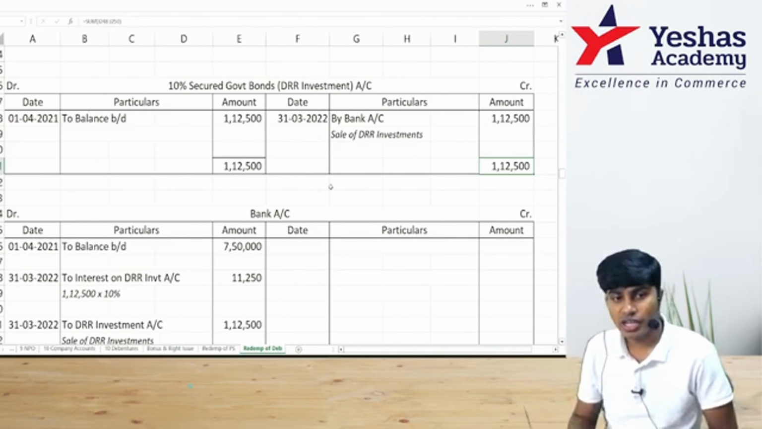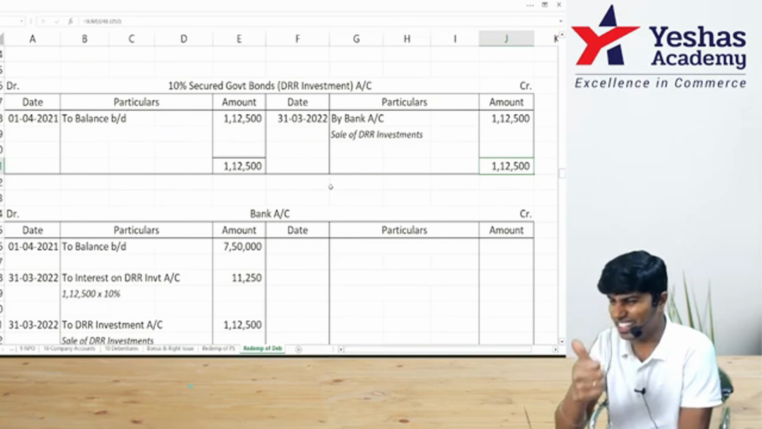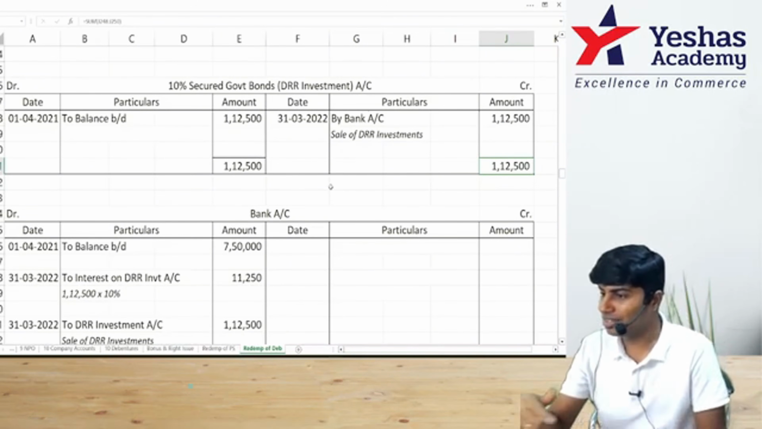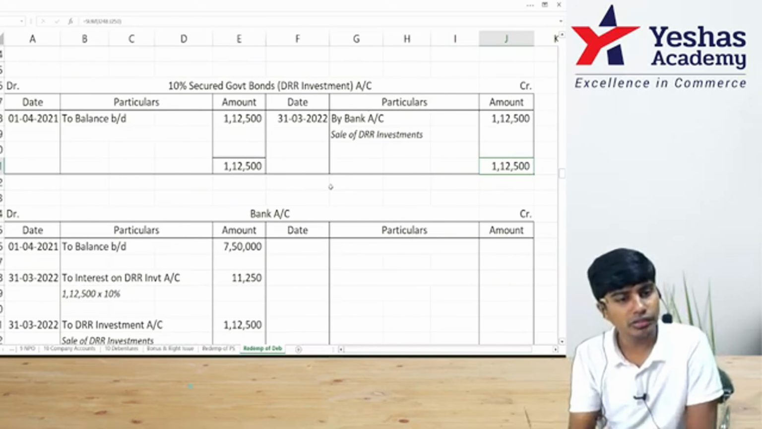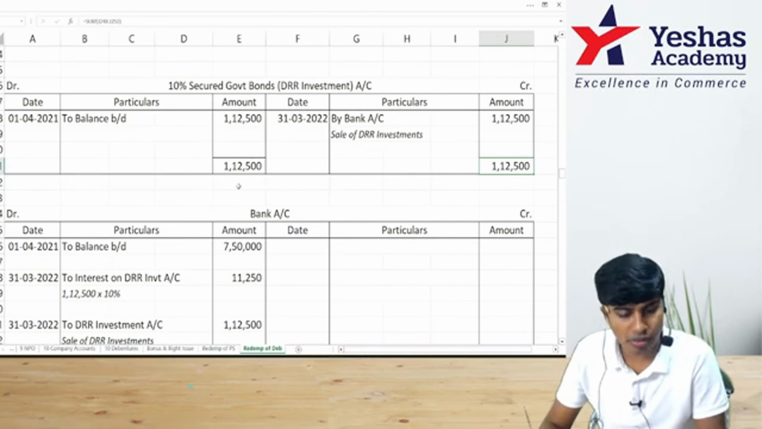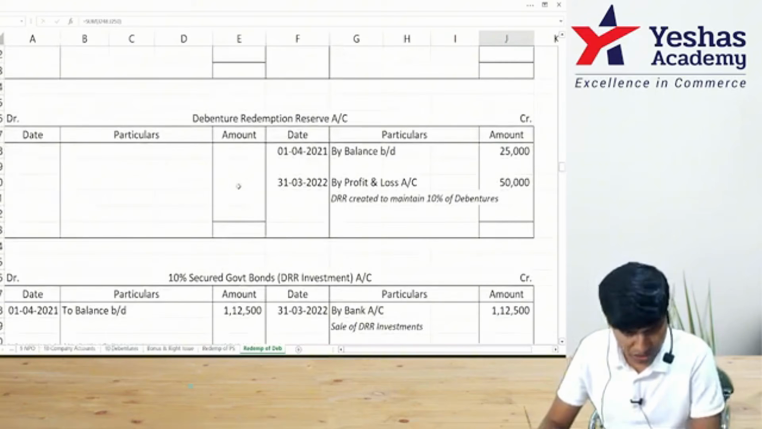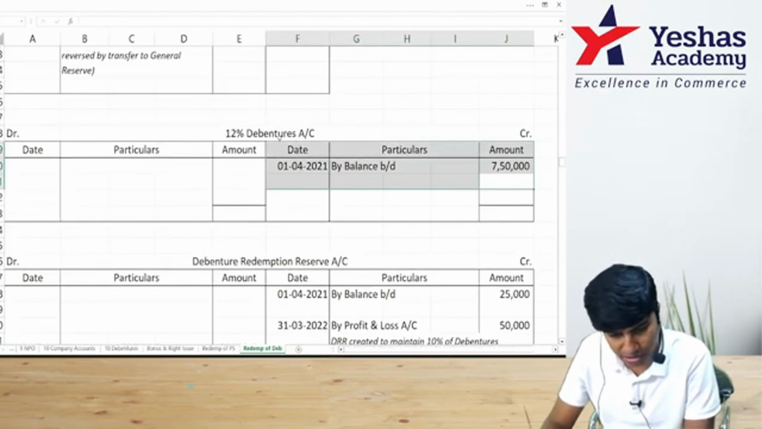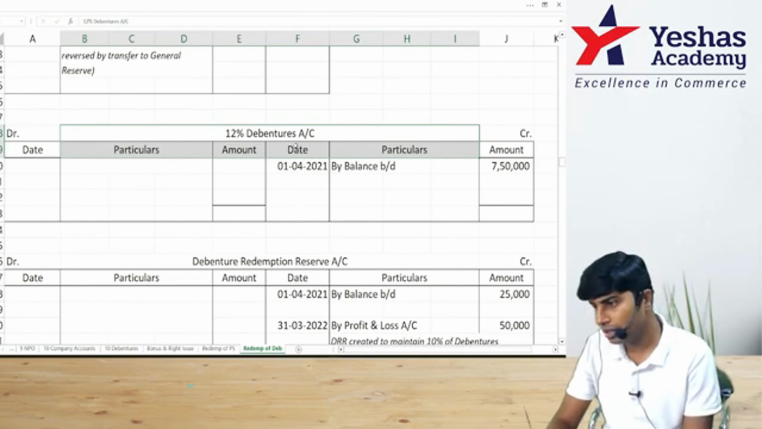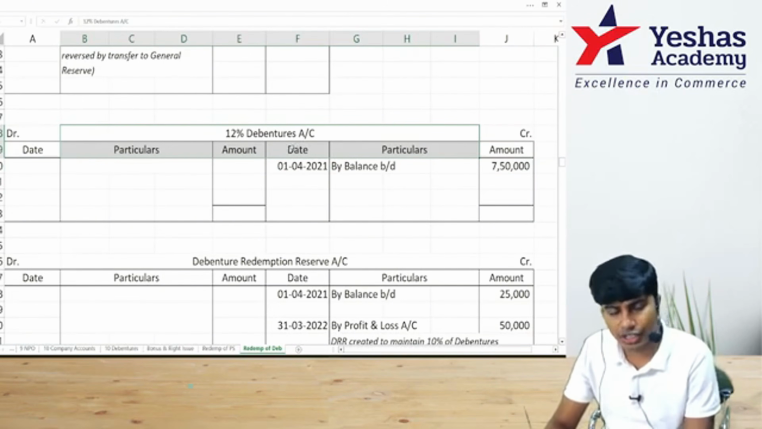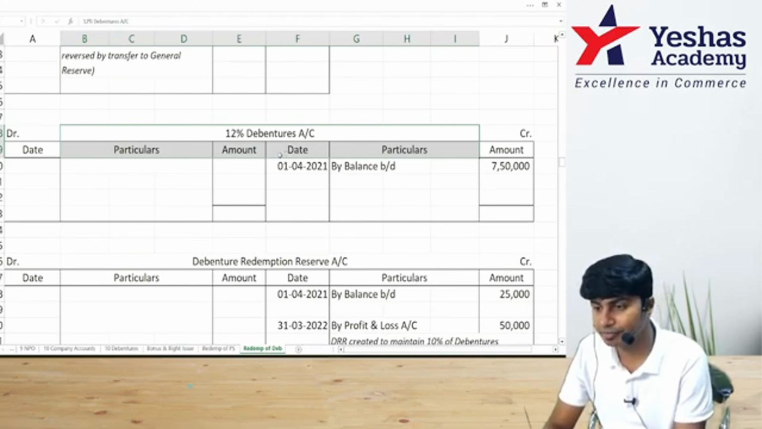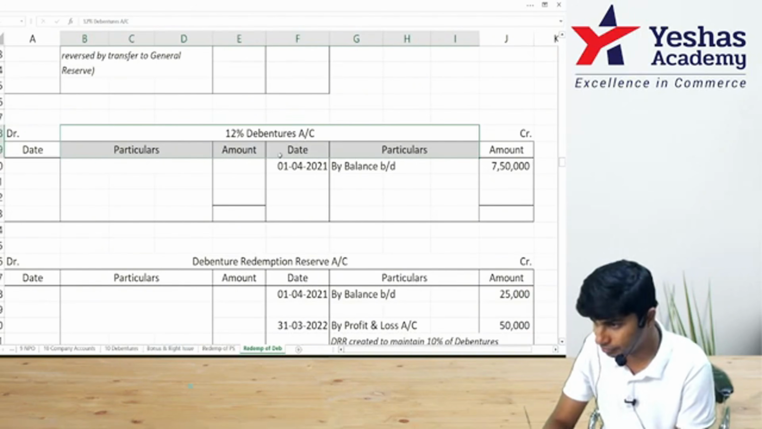So I have sold DRR investments. I received money. Now I am ready to redeem debentures. Shall we redeem our debentures? Before we redeem our debentures, I should pay interest. How much is the interest? In our debenture account, we have 7,50,000 nominal value of debentures at the rate of 12%. Please do 7,50,000 into 12%. 90,000. Very good.